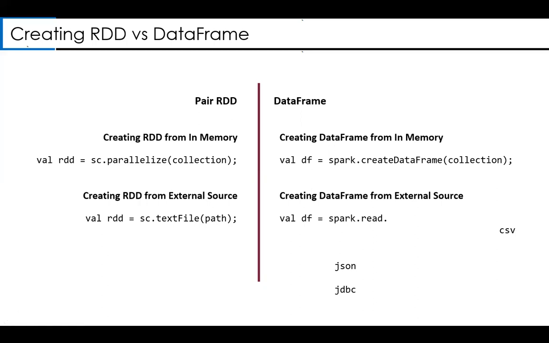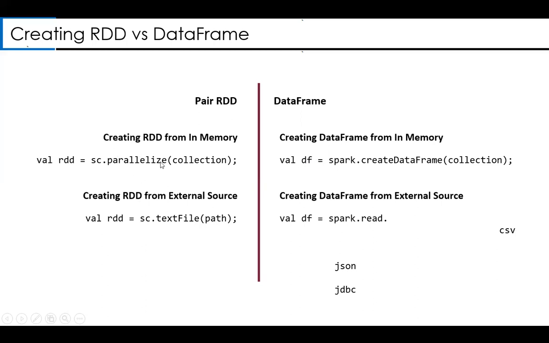Okay. From now onwards, it is all about data frames. You should know how to create data frames. There are several ways to create a data frame. For example, to create an RDD from memory, we used to invoke the parallelize method. Now it is all about data frames. So how do you create a data frame from memory? When I say spark here, I hope everybody knows that it is an implicit object. It is SparkSession. SparkSession has a method called createDataFrame. So you pass a collection, and you will be able to get a data frame.